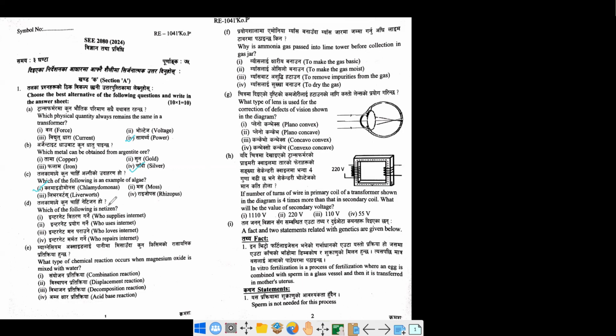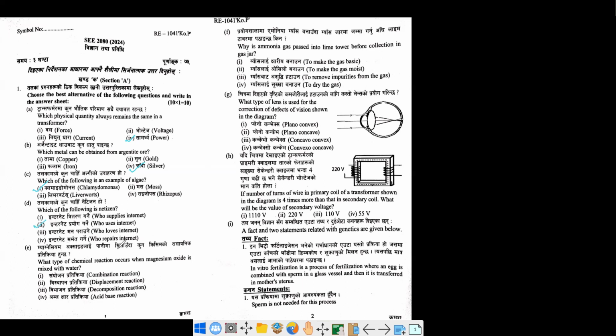Another one: which of the following is a netizen? A netizen is a word from internet and citizen. Okay, net and citizen. Net and citizen means a person who distributes the internet? Surely not, that would be a supplier, that is an ISP. Similarly, one who uses the internet, likes the internet, and repairs the internet. Repairing is a different job. Liking is a simple thing. So those who use the internet are basically netizens.